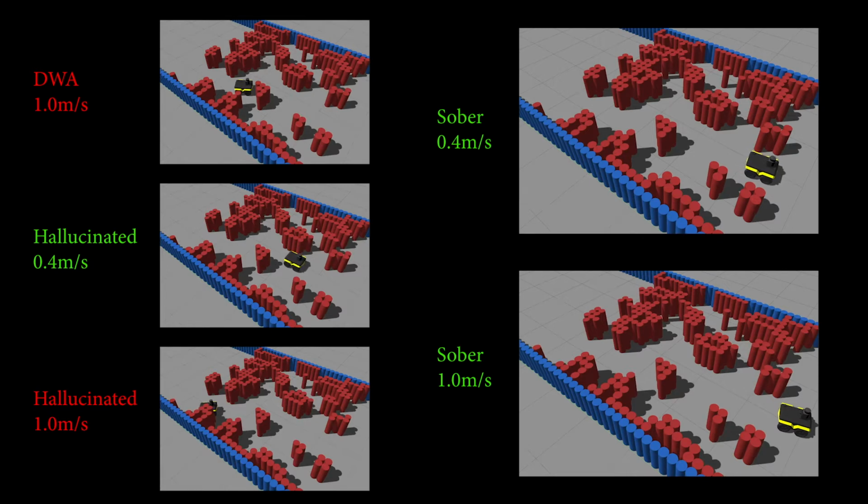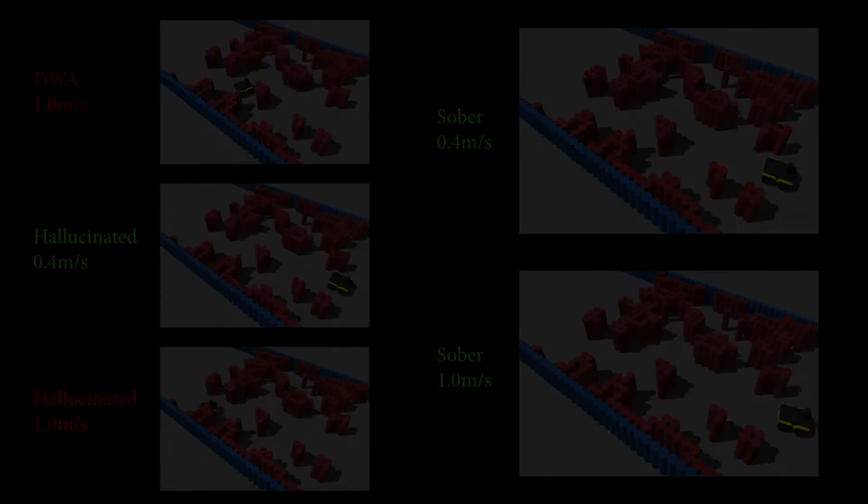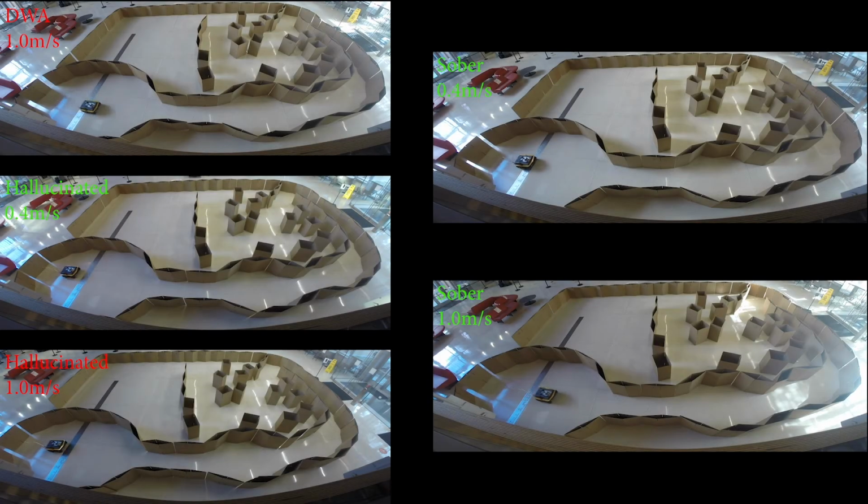DWA has an advantage in easy environments due to its fast speed, but in difficult ones, as the one shown in the video, Hallucinated 0.4 and Sober 0.4 are more stable. Also having 1.0 meter per second max speed, Sober 1.0 considers the varying linear velocity in the 1 meter per second dataset with our offset function, and achieves the best result, outperforming all other alternatives across the entire difficulty range. Detailed results in all 300 navigation environments of the BARN dataset can be found in our paper.